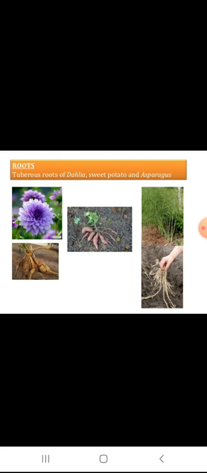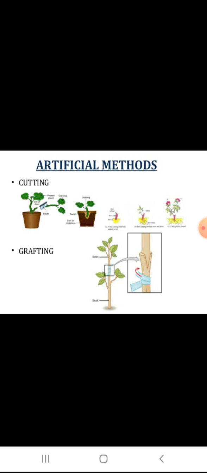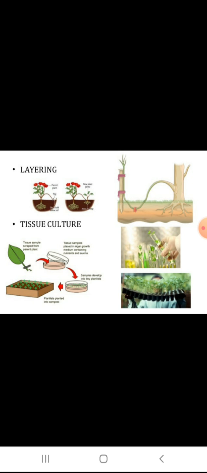So here already we have seen tuberous roots of dahlia, sweet potato and asparagus. So through the root how we reproduce the same species. Leaves. Artificial method: cutting, grafting. Layering. So this is the layering method. And here, tissue culture.